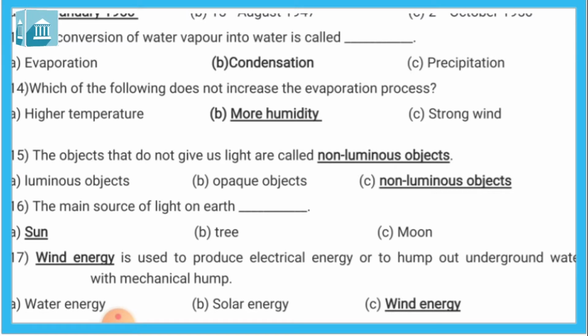16. The main source of light on earth. Which is the main source of light on earth? The sun. The sun is a natural source of light on earth and this is the main source of light.